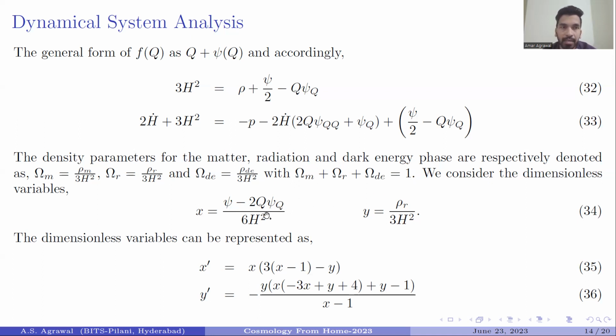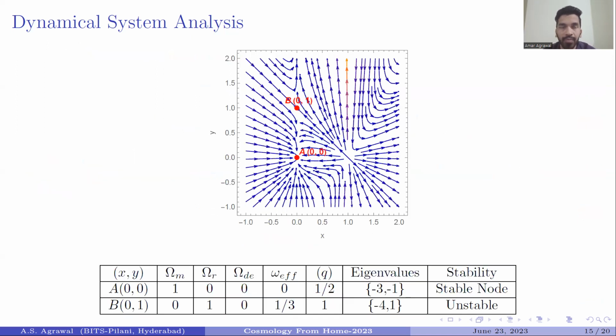And also we are considering two dimensionless variables, x and y, which are represented in equation 34. After doing some mathematical calculation, we are getting this two-dimensional system, which is represented in equations 35 and 36 respectively. From these two equations, we have plotted this phase space portrait, and we come to know that in the matter dominated case we are getting the stable mode, and for the radiation dominated case we are getting unstable.